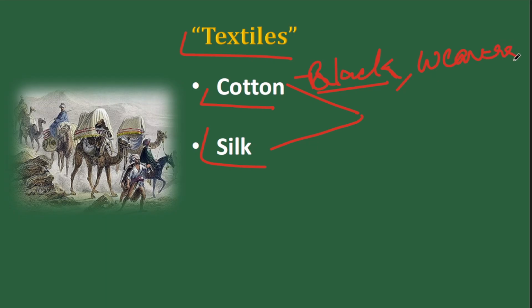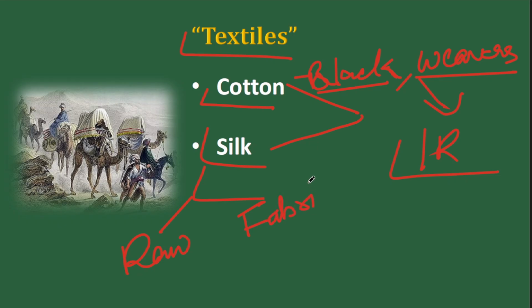So Indian artisans were of high quality, and this sector declined only with industrial revolution in Britain, with machine made cotton. And silk, we exported both raw silk as well as fabrics. So take any Indian king of the past, you will see him wearing, if at all we have a portrait, wearing a silk cloth. So silk was very developed. So these two sectors can also be given in the context of textiles.